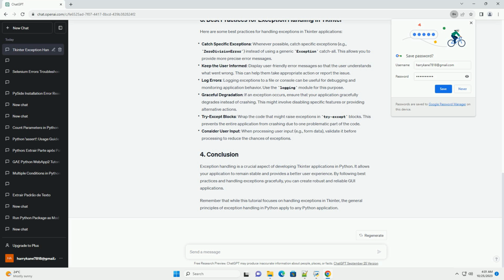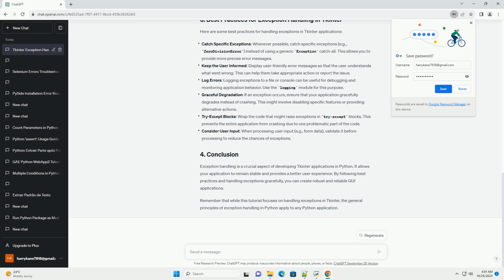Log errors. Logging exceptions to a file or console can be useful for debugging and monitoring application behavior. Use the logging module for this purpose. Graceful degradation. If an exception occurs, ensure that your application gracefully degrades instead of crashing. This might involve disabling specific features or providing alternative actions.